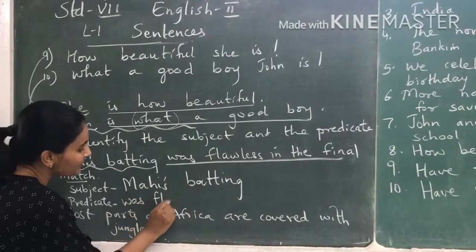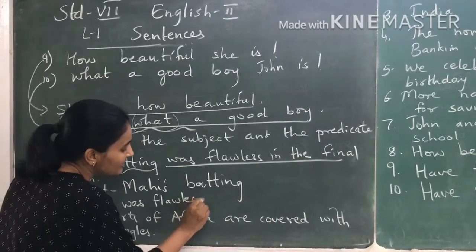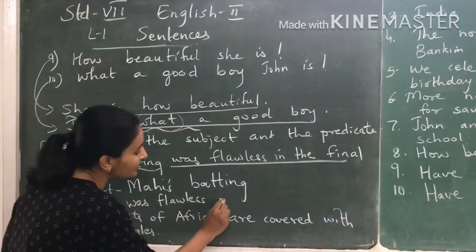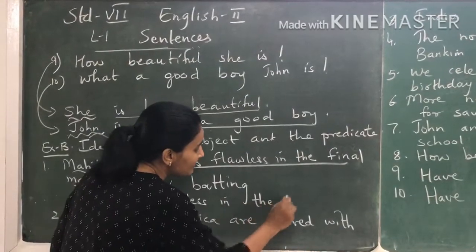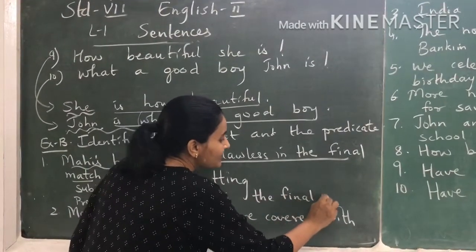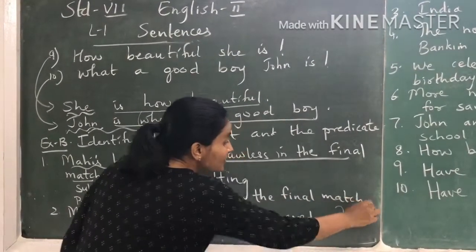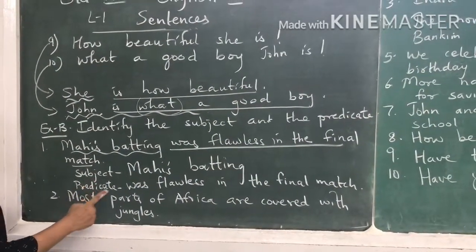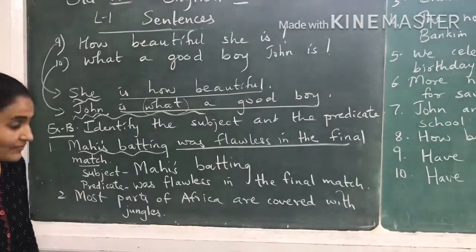So was flawless. Flaw means mistake and flawless means without any mistake, in the final match. So this is how you will do all the sentences. I have shown you one sentence. The other sentences you will do in the same way.